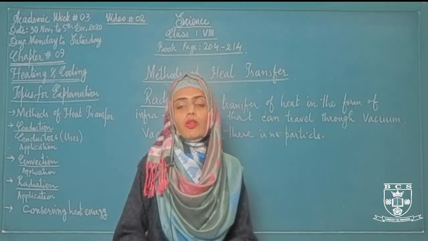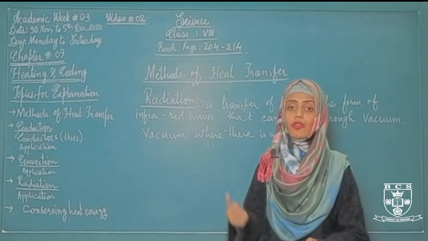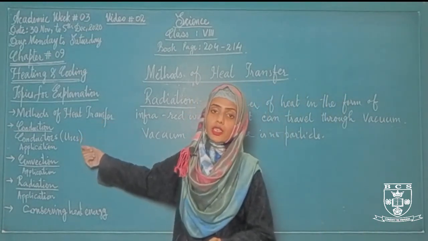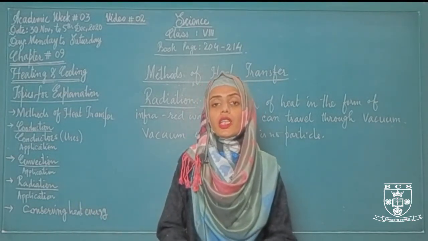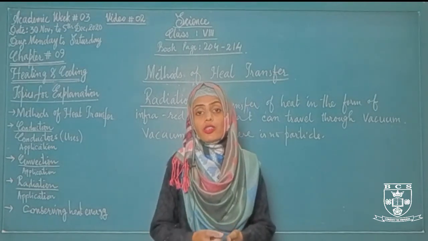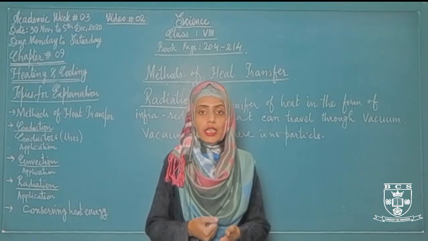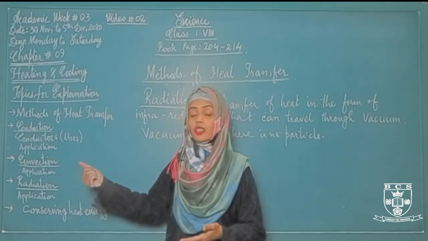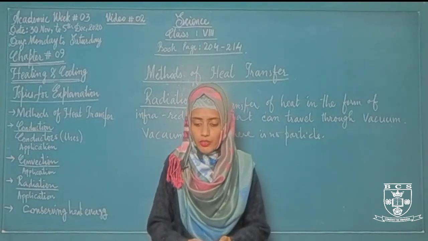So this is all about today's class, chapter number 9, in which we have discussed the 3 methods of heat transfer: conduction, convection and radiation, and also discussed how we can reduce the transfer of heat by different methods. We have discussed how we can reduce heat transfer by conduction, simply by using heat insulators, and how we can reduce the transfer of heat by radiation, by using dull and white surfaces.